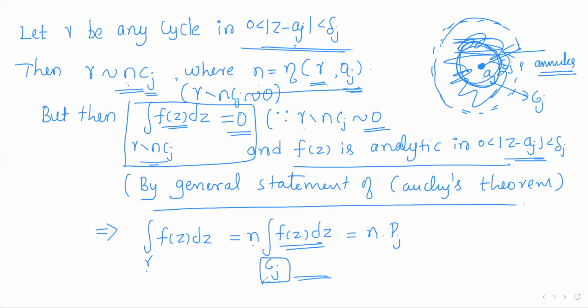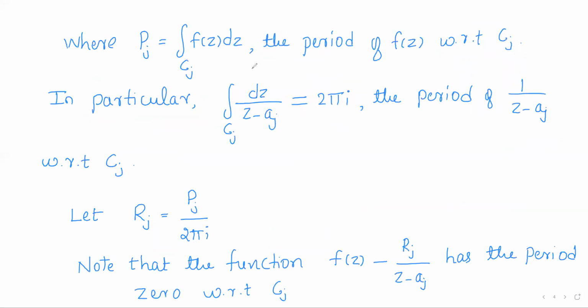As Cj is a homology basis element, the integral of f of z over Cj is taken as Pj, which is the period of f of z with respect to Cj. Now, in particular, in place of f of z, take the function 1 by z minus aj. Then the integral of the function 1 by z minus aj over the homology basis element Cj is 2 pi I.